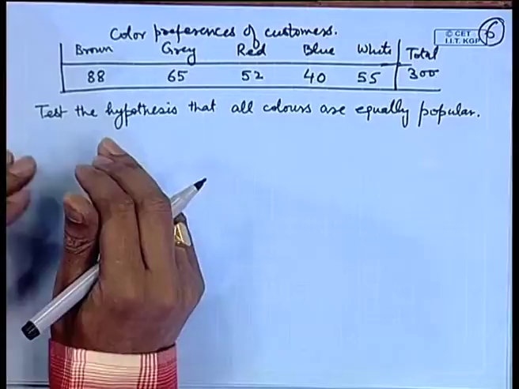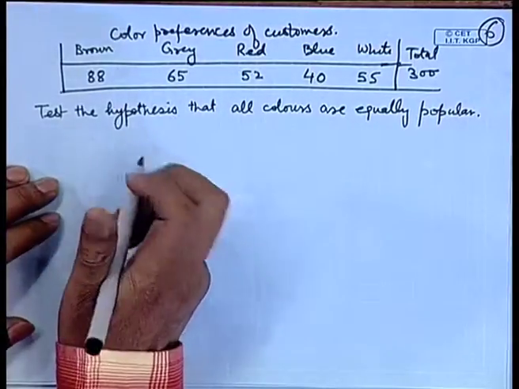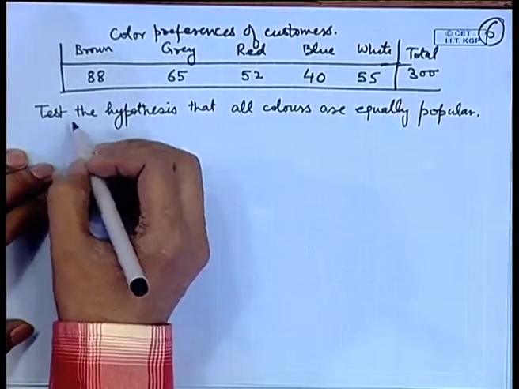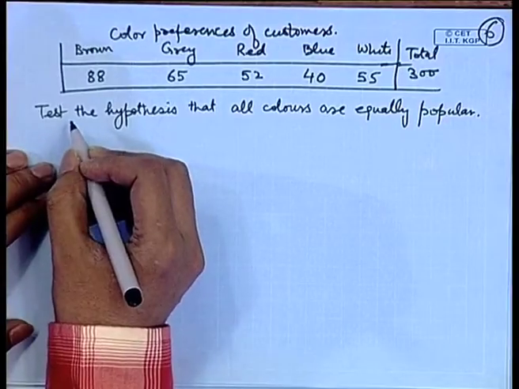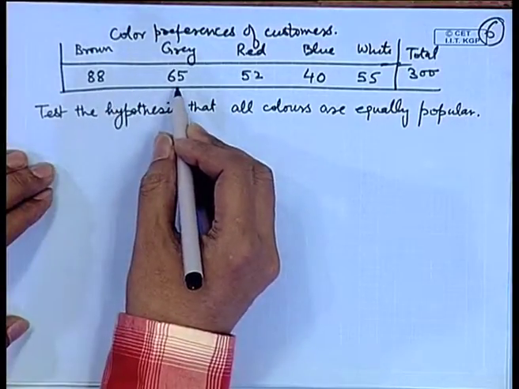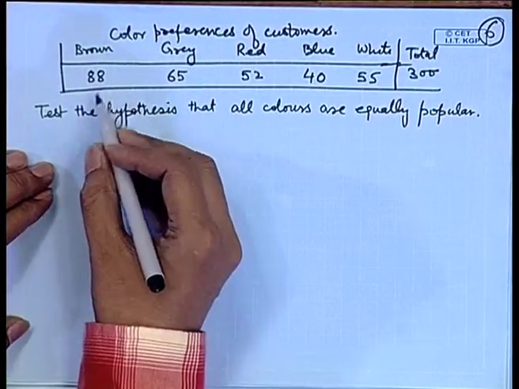That means the customers have equal preference for each of the 5 colors. So, if we want to frame a hypothesis in the form of a test of goodness of fit, the hypothesis is of the form that each cell has probability 0.2.